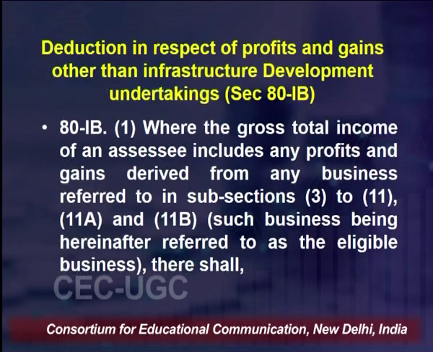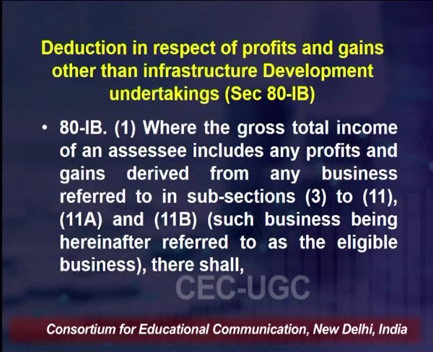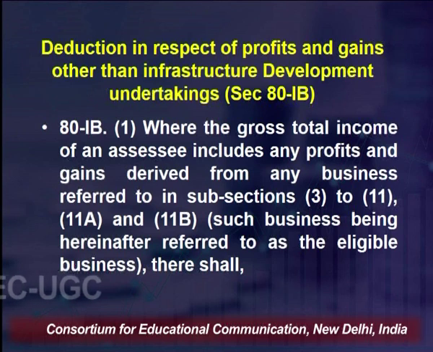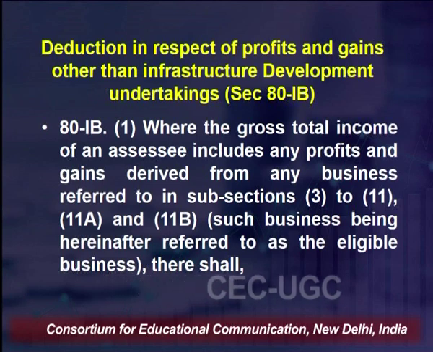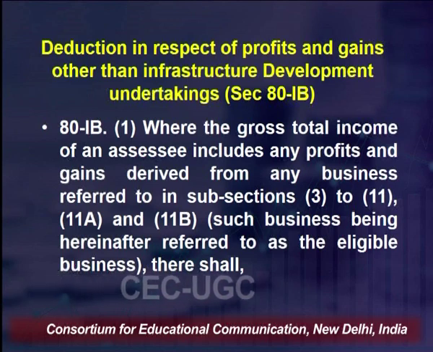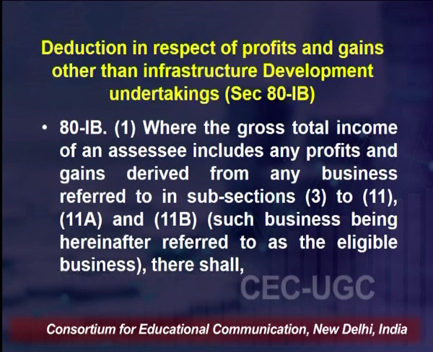Now, there are certain conditions for the same, which say that the gross total income of any SSC should include any profits and gains derived from the businesses classified under this section. That means this section says that you may have other businesses apart from infrastructural development, and you will consider them when computing your gross total income.